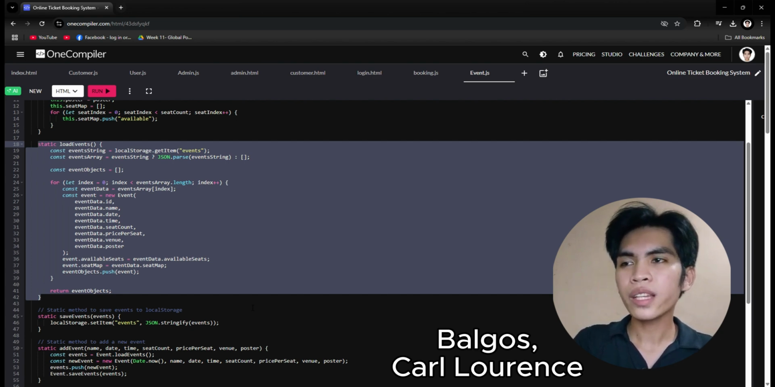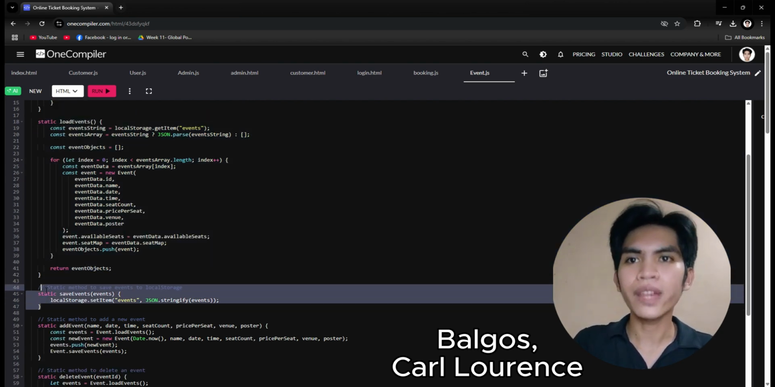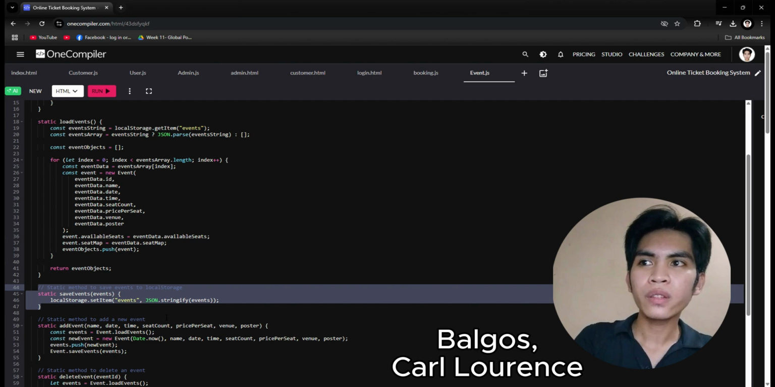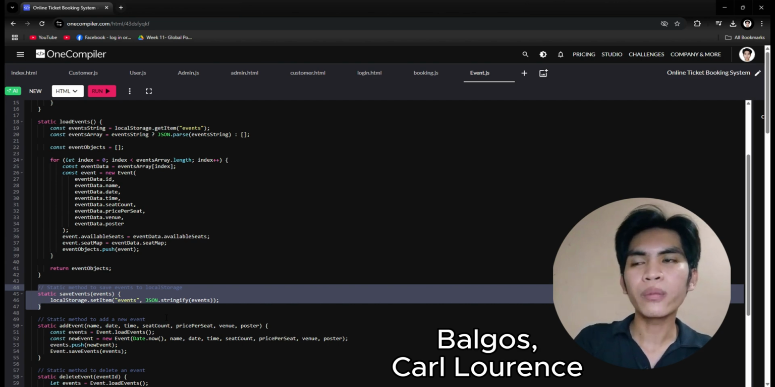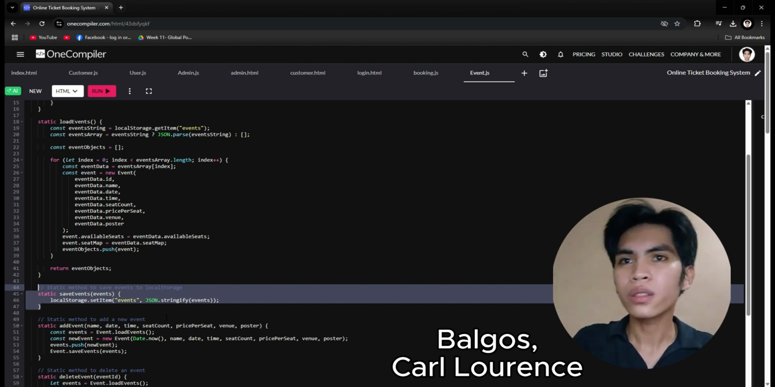Let's proceed with the next method, which is the static save event. The logic for this one is it saves the event array back to local storage. Of course, we need local storage for this one so that we can save the requirements of the users to the local storage.